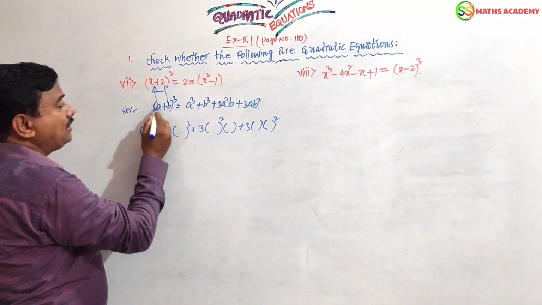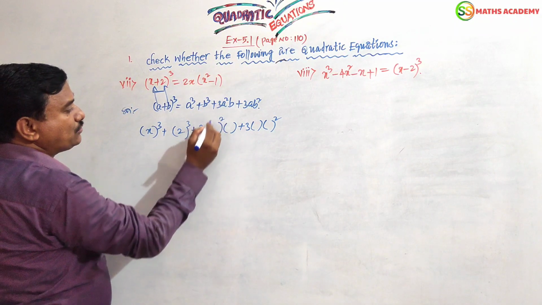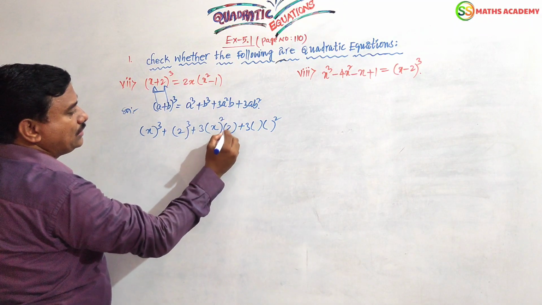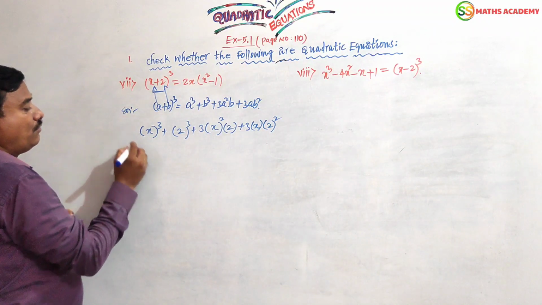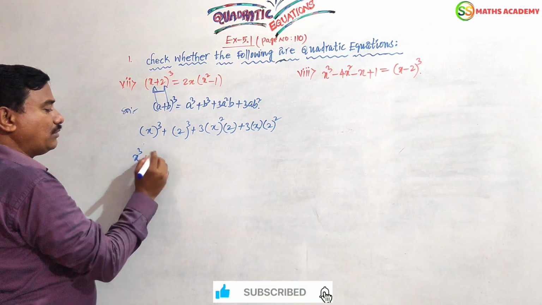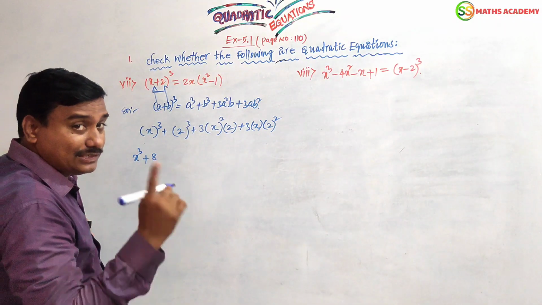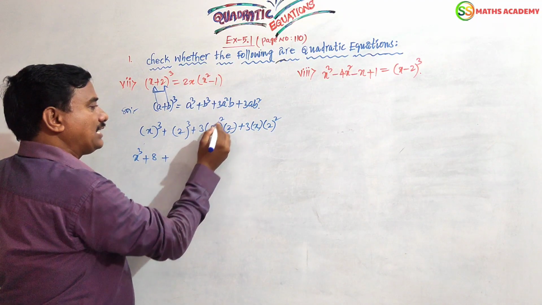Clear? Instead of a, x. Instead of b, 2. What are we getting? x power 3 is nothing but x cube. 2 cube is nothing but 2 into 2 into 2, 8. Plus 3 into 2 is 6x square.